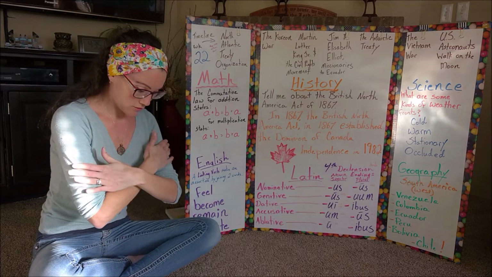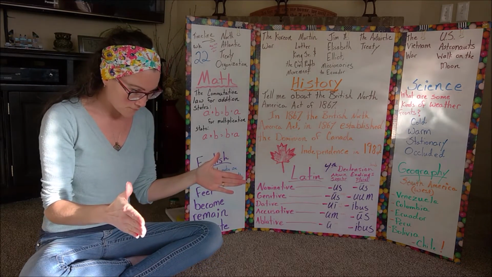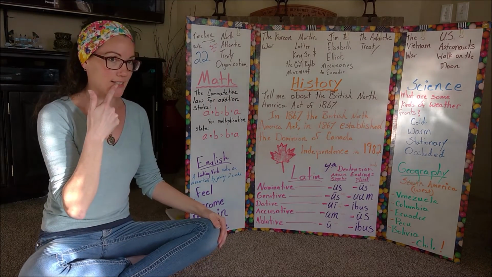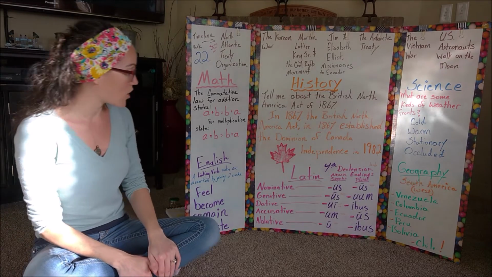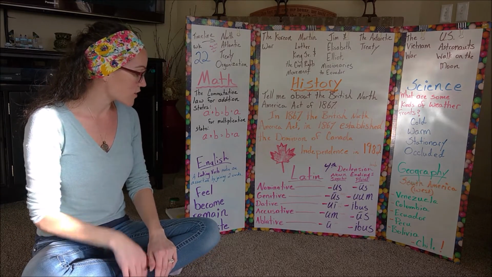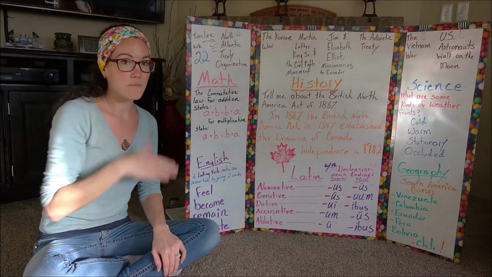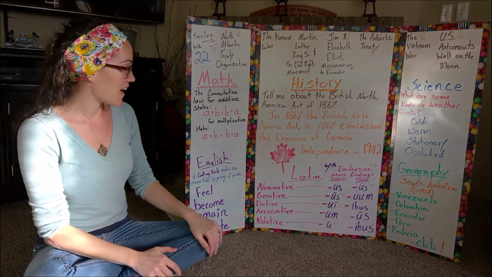So we're going to do this to our arms for feel, become, remain, and taste. A linking verb makes an assertion by joining two words. Feel, become, remain, taste, stop. Feel, become, remain, taste. And that's English.